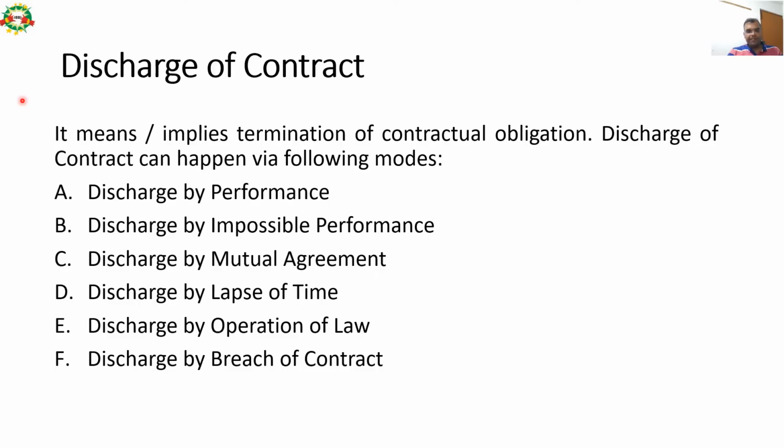Discharge of contract can happen via any of these 6 modes: discharge by performance, discharge by impossible performance, discharge by mutual agreement, discharge by lapse of time, discharge by operation of law, and discharge by breach of contract. Let us discuss all these 6 modes in detail one by one in upcoming slides.